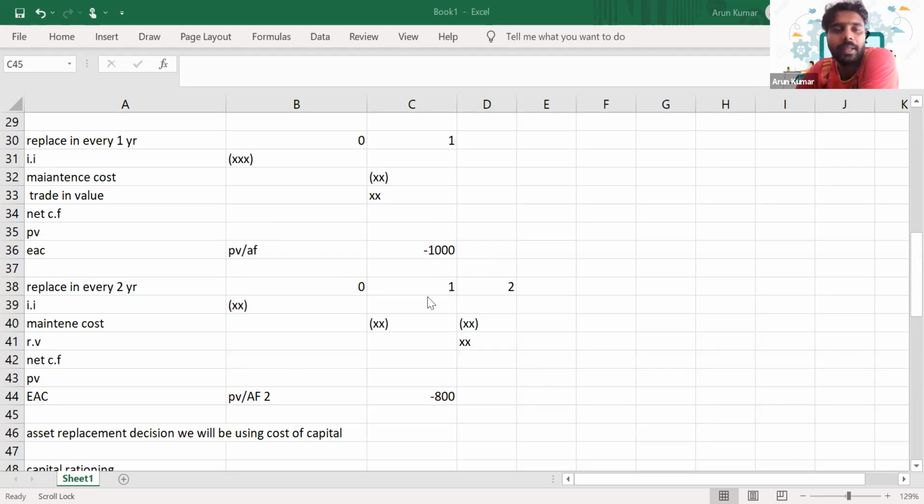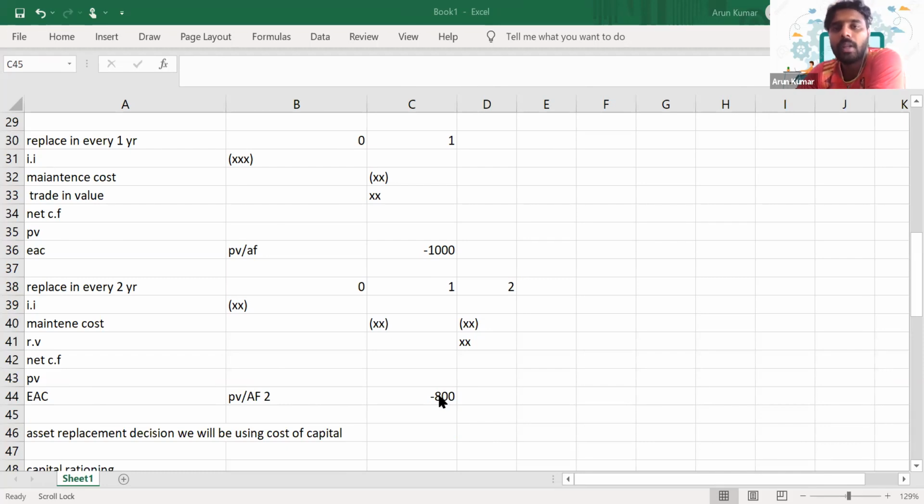I have mentioned that the equal annual cost of the first year is minus 1000 and of the second year it is minus 800. So which year will we replace the asset? Is it in year 1 or in year 2? In that scenario, which year will we replace this asset? Can you reply in the chat? We'll replace this asset where the equal annual cost is lower. So in which year is the equal annual cost lower here? It's in year 2, right? So we'll replace the asset every 2 years.